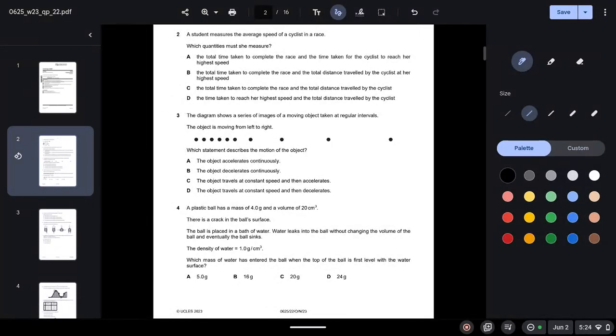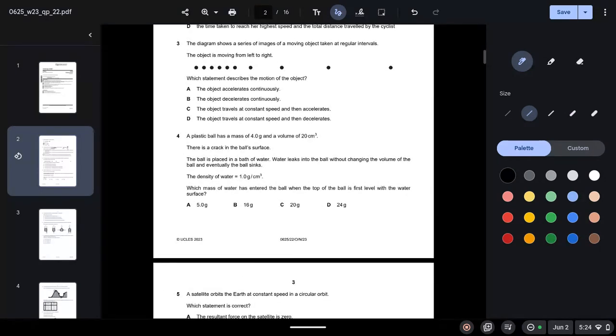A student measures the average speed of a cyclist in a race. Which quantities must she measure? So in order to calculate the average speed, we must know the total distance traveled and the total time taken, since speed is distance over time. So the total distance and the total time taken, so option C is correct.